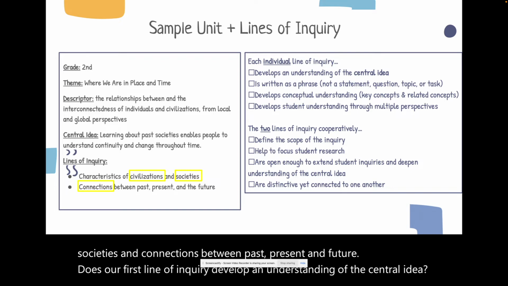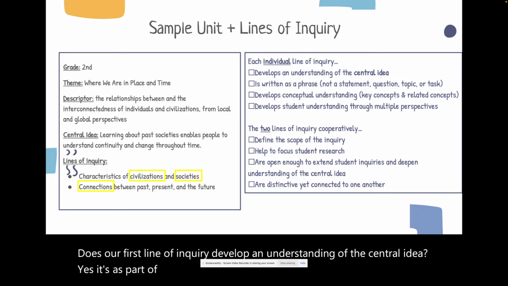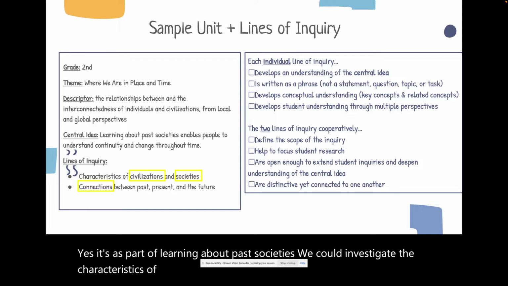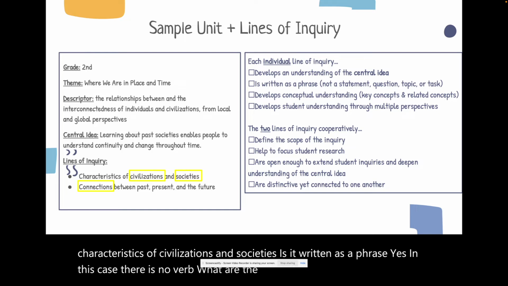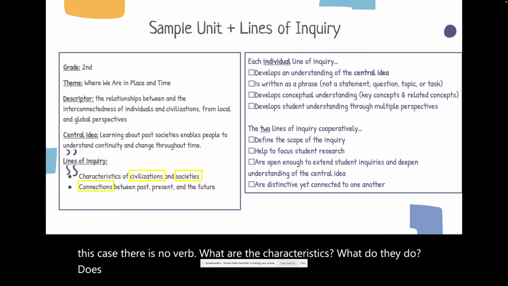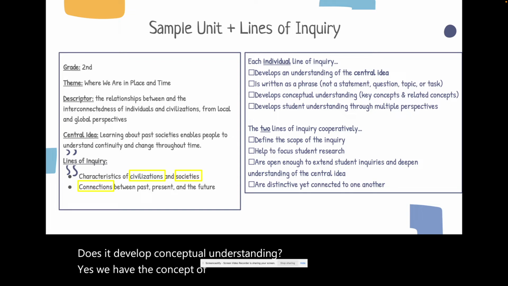Does our first line of inquiry develop an understanding of the central idea? Yes, as part of learning about past societies, we could investigate the characteristics of civilizations and societies. Is it written as a phrase? Yes, in this case, there is no verb. What are the characteristics? What do they do? Does it develop conceptual understanding? Yes, we have the concepts of civilizations and societies.